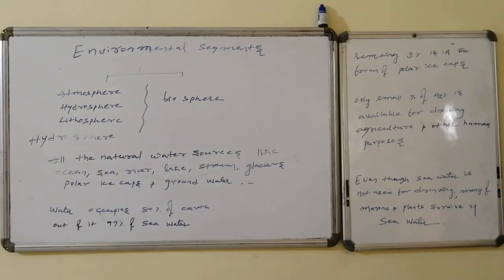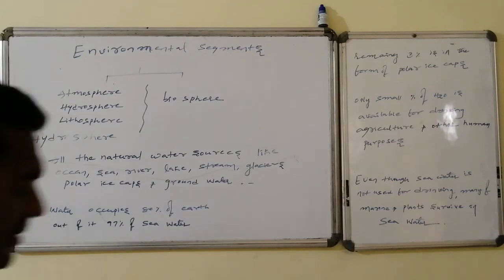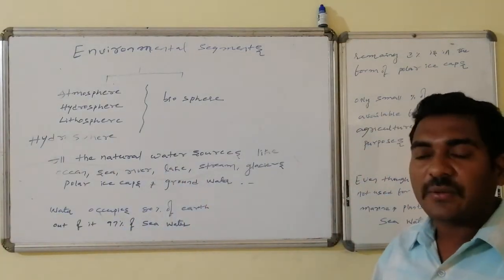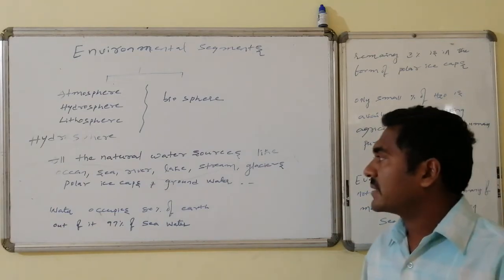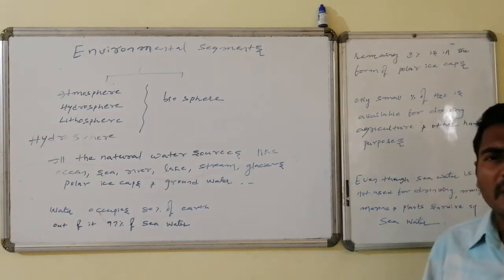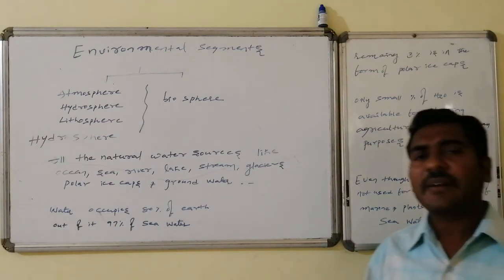The second variety of environmental segment is the hydrosphere. All the natural water sources like oceans, seas, rivers, lakes, streams, glaciers, polar ice caps, groundwater and reservoirs come under the hydrosphere.